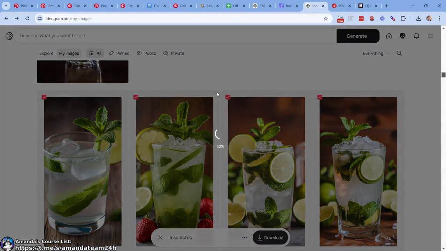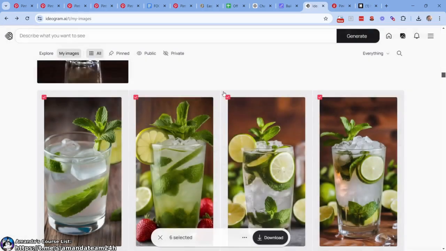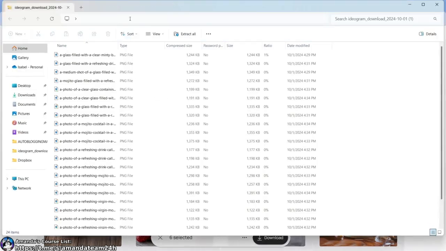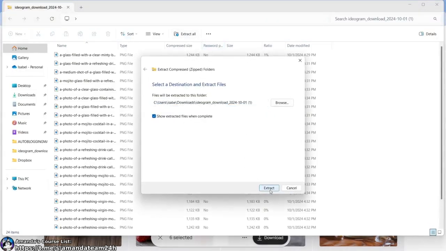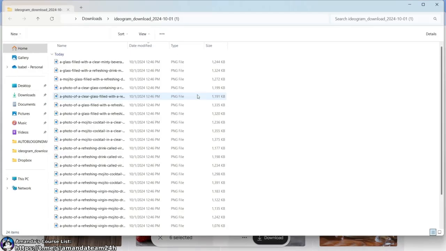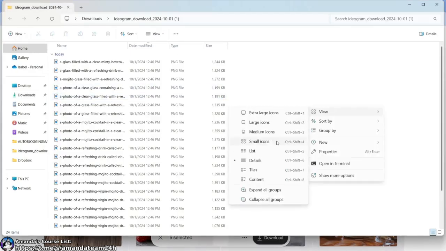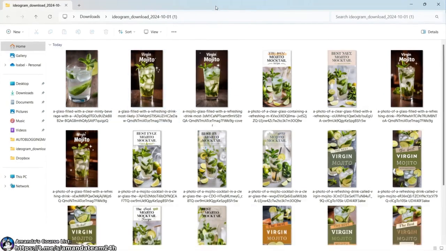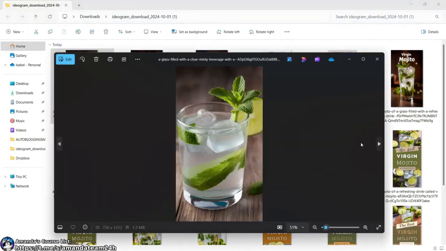Crazy. This gets a little tricky, a little arduous, but it's okay. It's worth it. It's much faster than anything else available, that's for sure. So we're going to extract them all. We're going to view, extra large icons. Now at this time, can I Control or Alt zoom in? Is there a way to get even closer up? Because I can't tell which one's which. Is there a good way to do this?